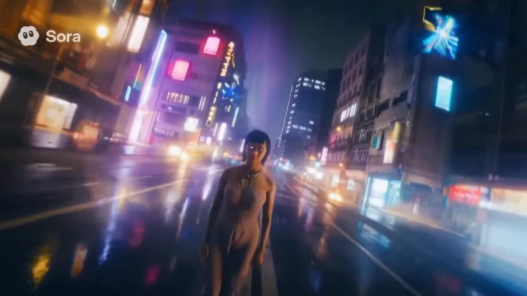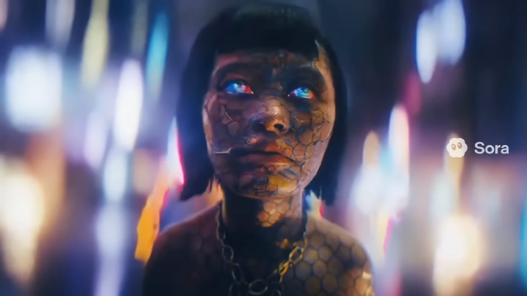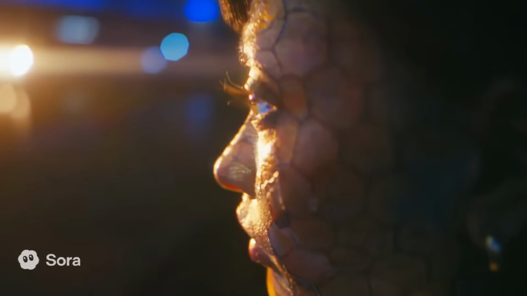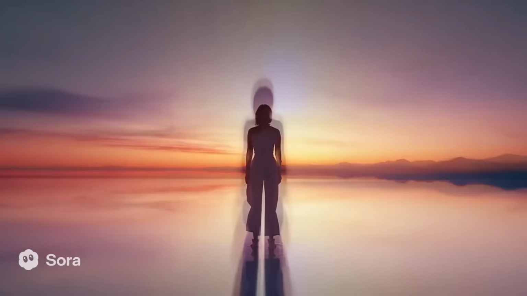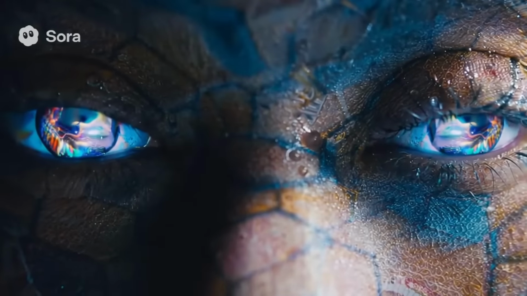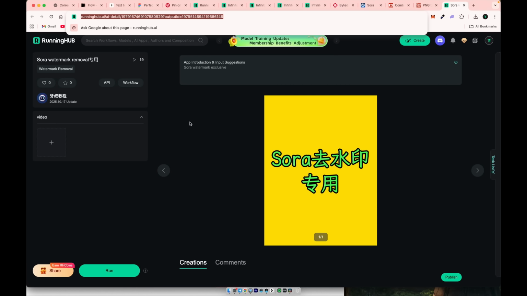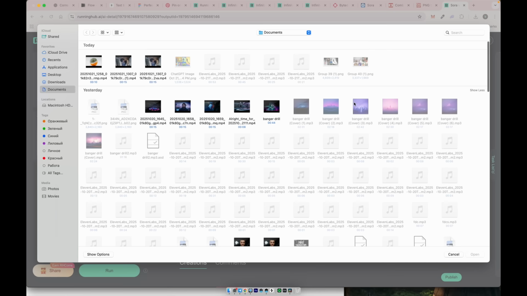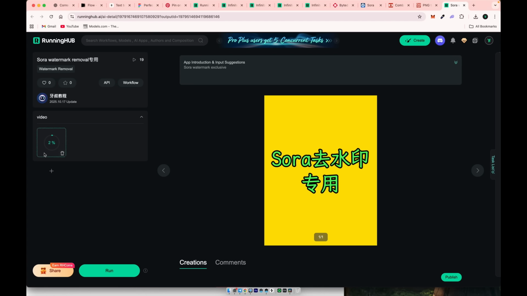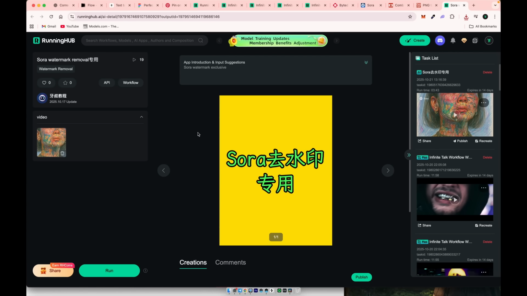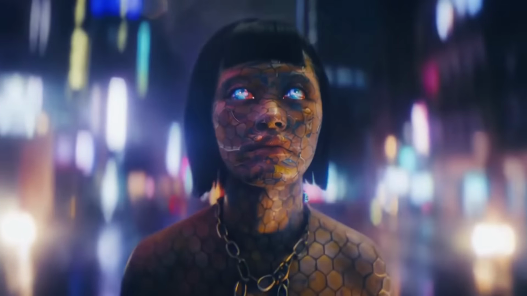Right now, you can see it's constantly jumping on the screen, which makes it hard to remove. But there's a workflow on RunningHub that can handle this easily. You can run it locally for free on your PC or online on RunningHub. I'll include the link to the workflow and the JSON file for ComfyUI for those who want to run it locally. Simply upload your video and click Run. After about 3 minutes, you'll get a clean video. Awesome. When it's done, click Download and let's see what we've got. Great. No watermark and the same video quality. We're ready to move forward.